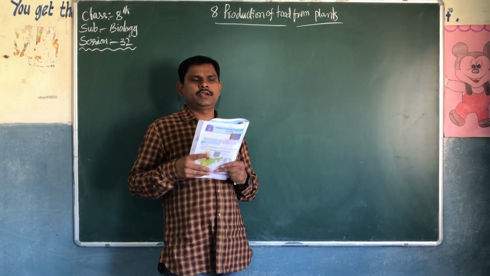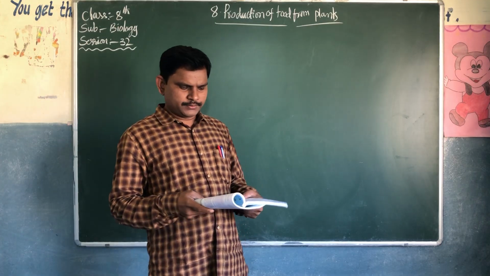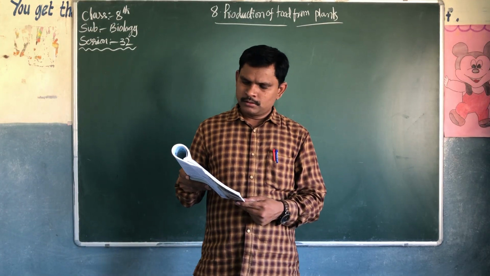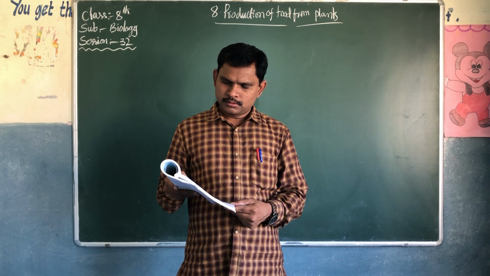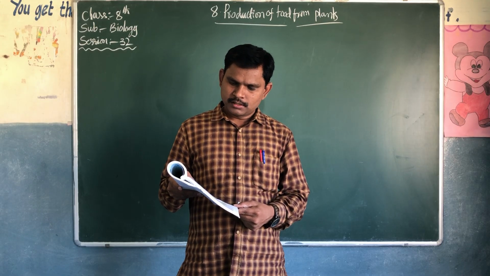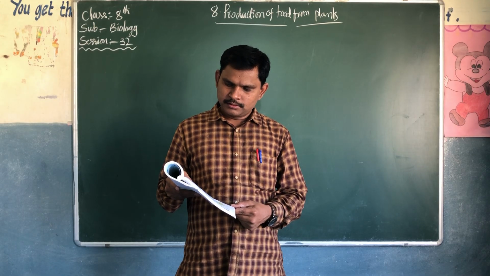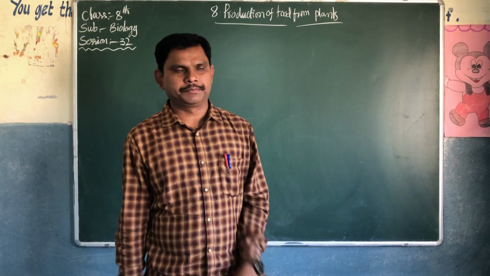So they have given a small activity also. Here they have given regions, and crops like wheat, jowar, bajra, rice. They have given different types of crops in your textbook.